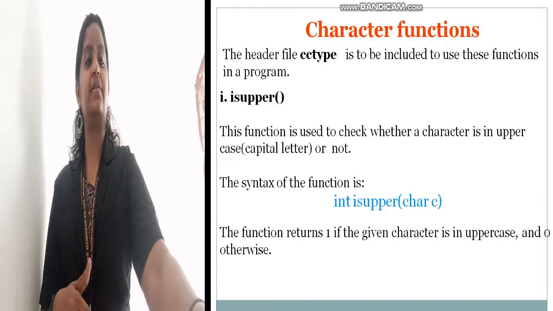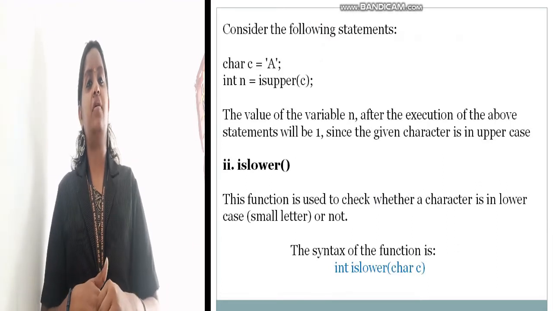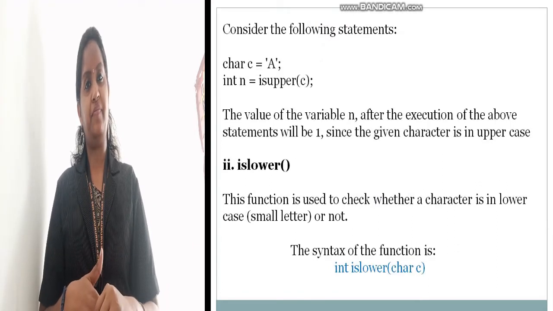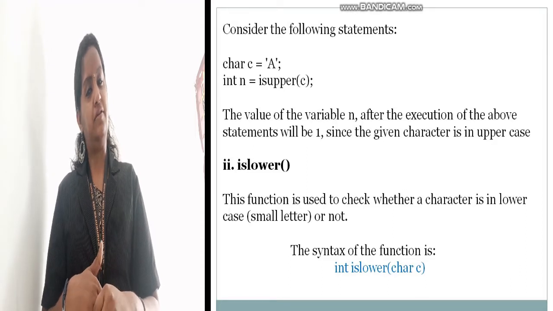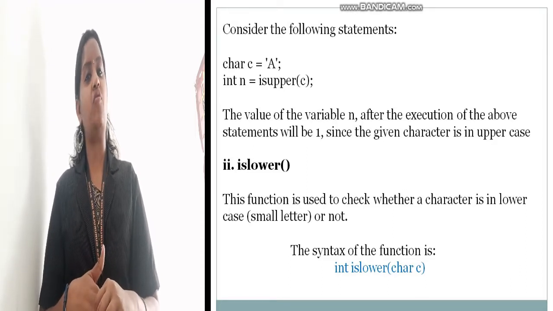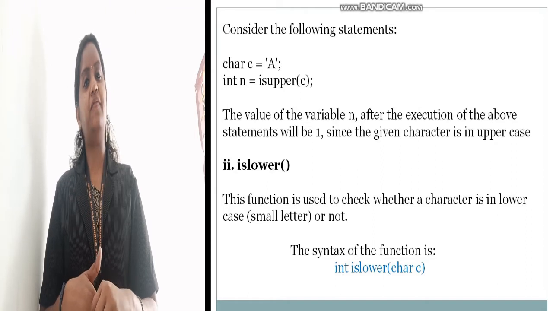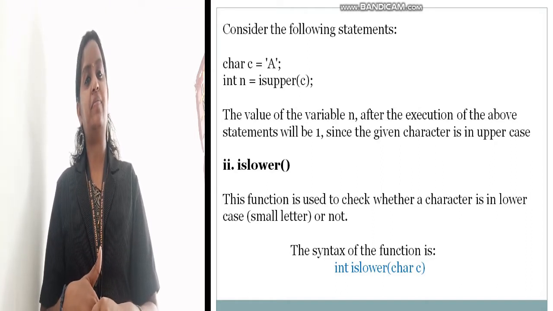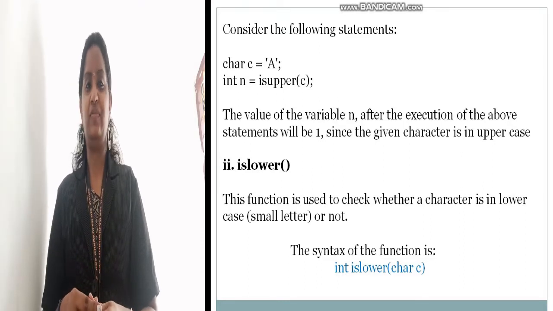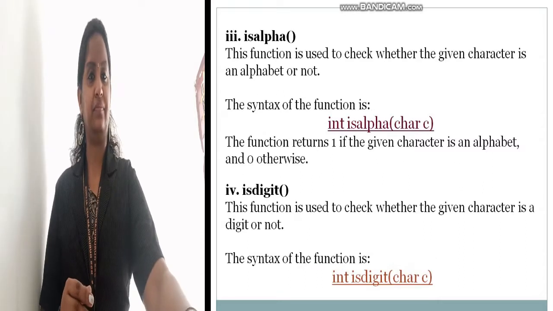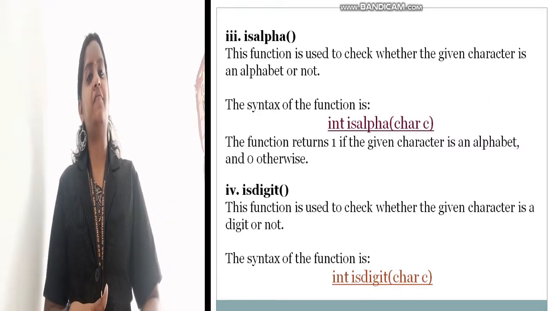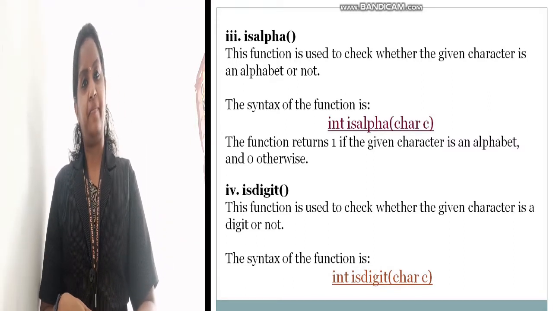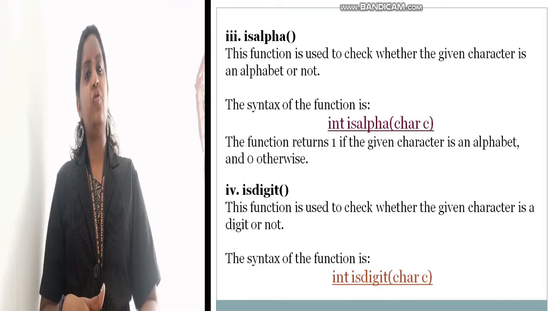And the next function is islower. Can you say what is its use? Yes, to check whether a character is lowercase. If it is lowercase, it will display the value 1, otherwise 0. Next is the function isalpha.